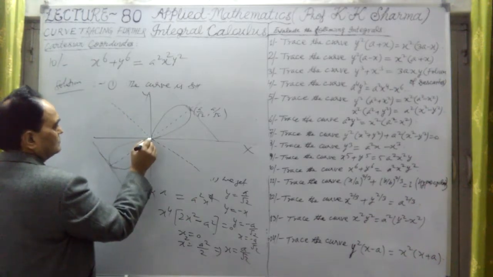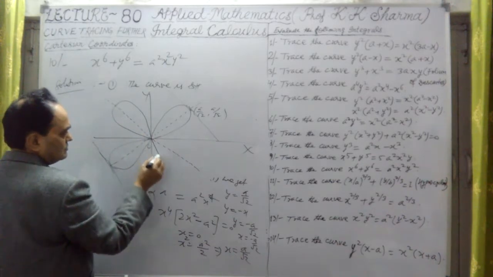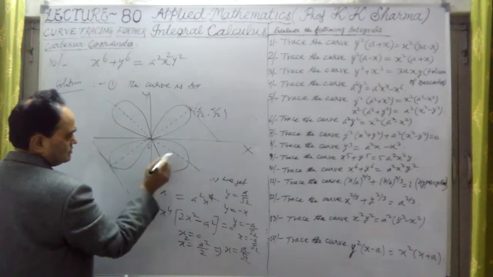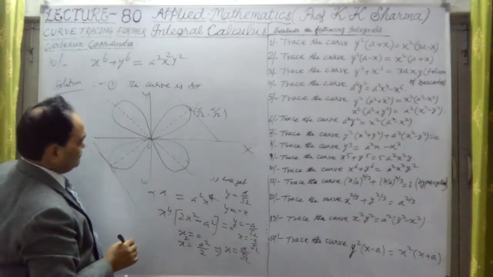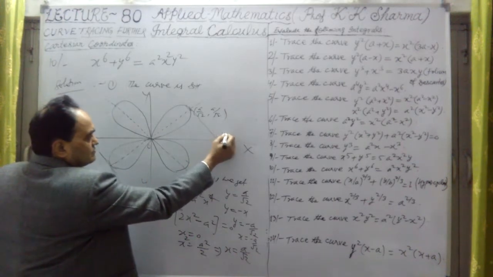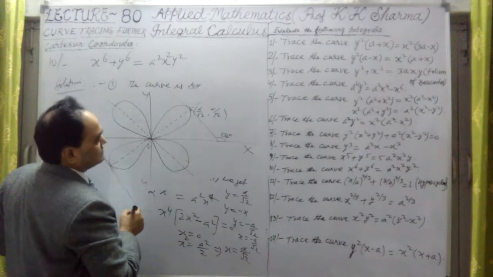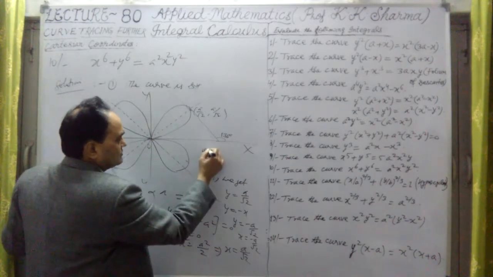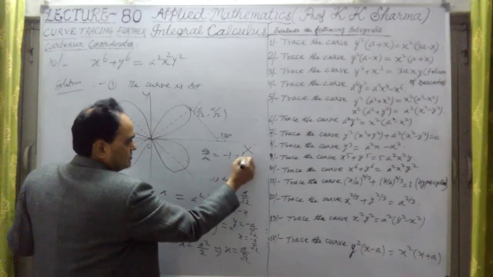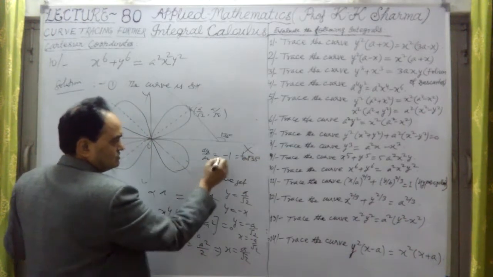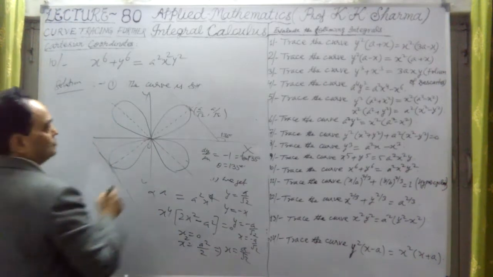So this figure passes through in between like this. This point will have a 135 degree angle, because if I find dy dx and put this point, we will get the same type of equation here. Dy dx will be minus 1. That means it is tan 135 degree. So theta equal to 135 degree here.